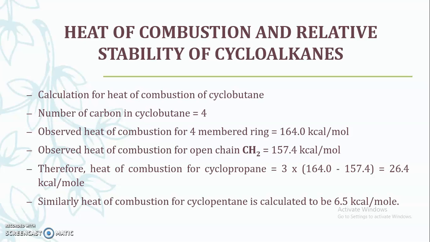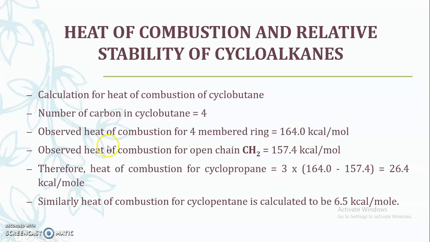So here we can see how to calculate the heat of combustion for cyclobutane. As we know, the ring size of cyclobutane is 4, so the number of carbon atoms in cyclobutane is 4. The observed heat of combustion for the 4-membered ring, as we know from the chart value, is 164.0 kilocalorie per mole.